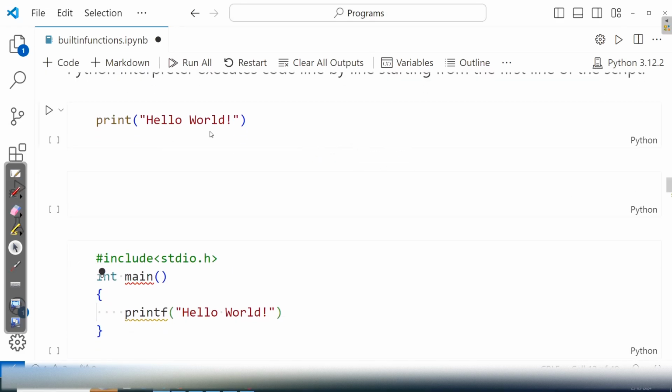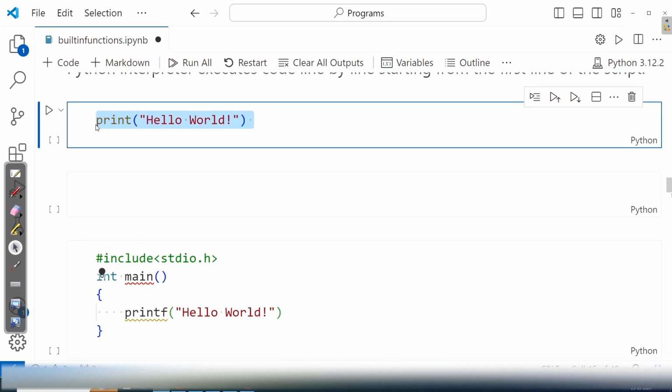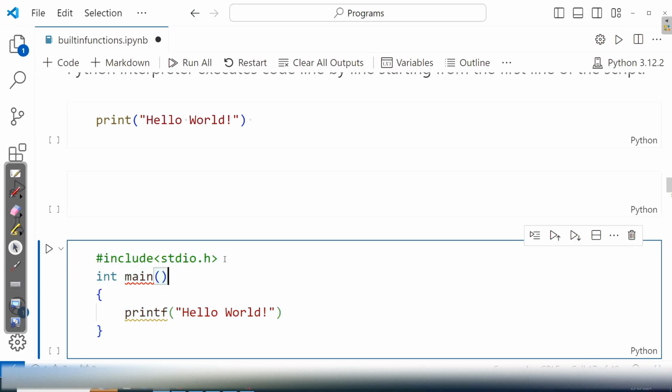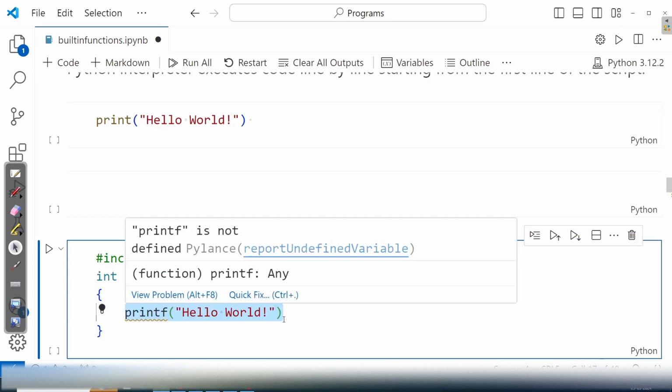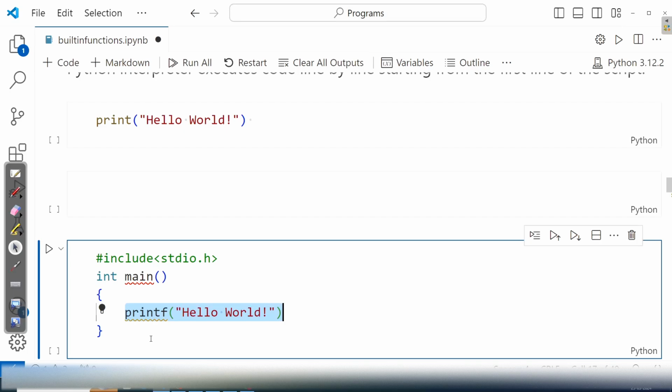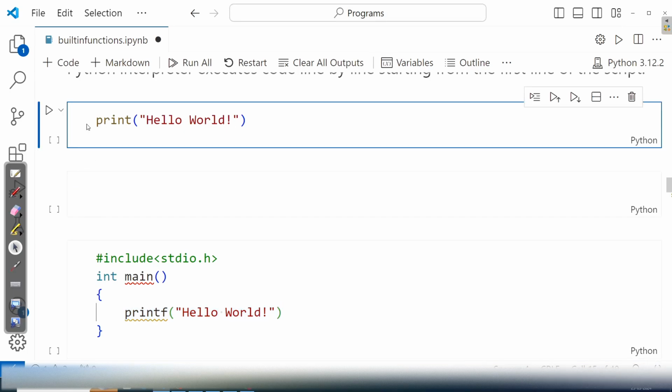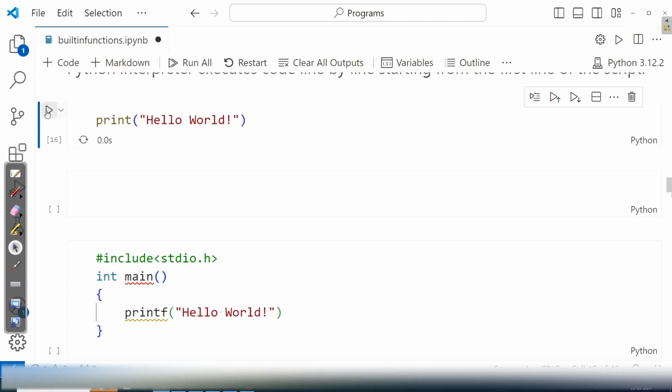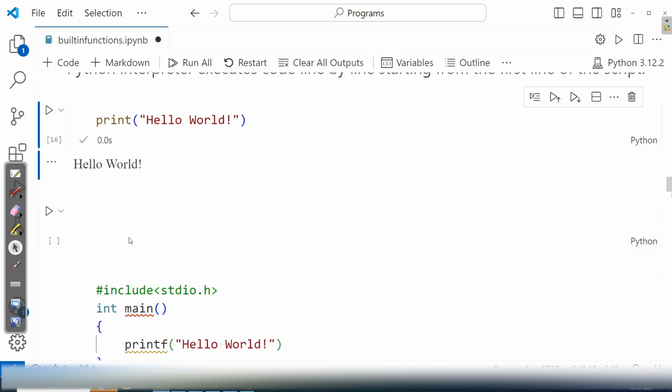See, the hello world program in Python is just a one line program. But the same program in C language, first of all, we need to include the standard input-output library. Then we need to have the main function because the C program execution starts at main. Then we have the code block of main and the printf function. Of course, I cannot execute it because I do not have the C compiler here. But the Python code, I can execute it. So when I run this code, I'll get the output hello world.